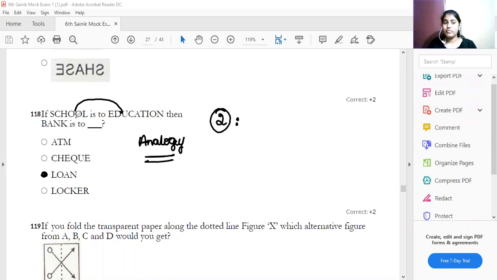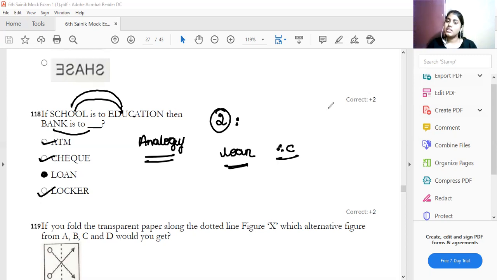In the school, they give education. In the bank, they give an ATM, they give a locker, they give a cheque also. But you have to see what they provide. School provides education. In the same way, bank provides which one? Bank provides loan. Therefore, option C is your answer. Understood how to solve the question?